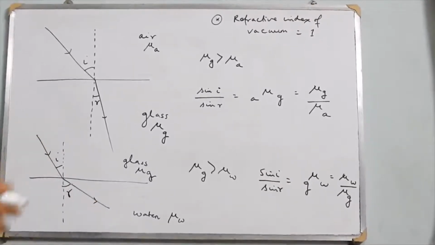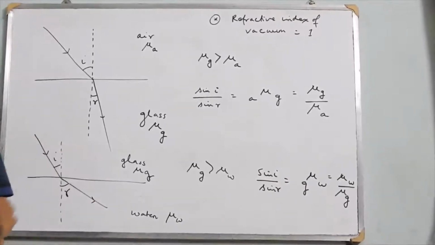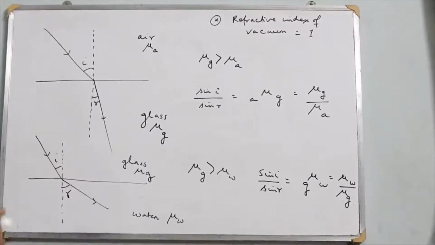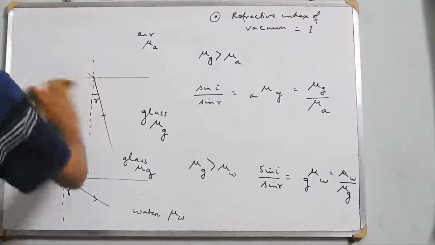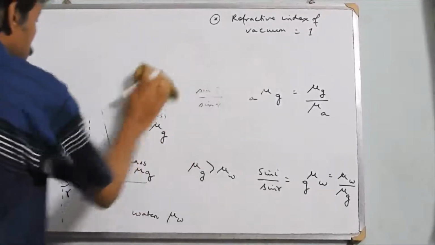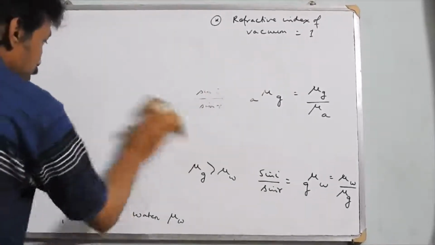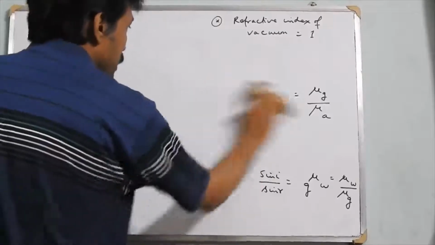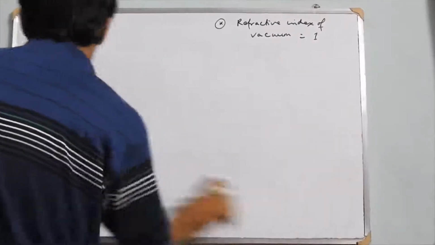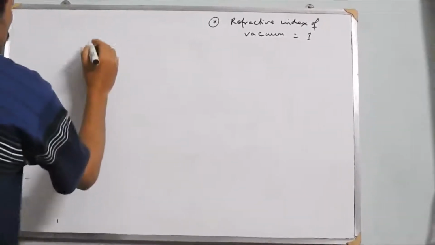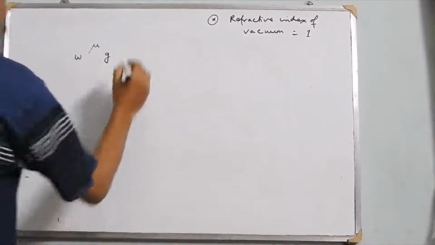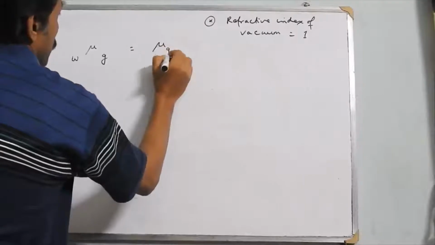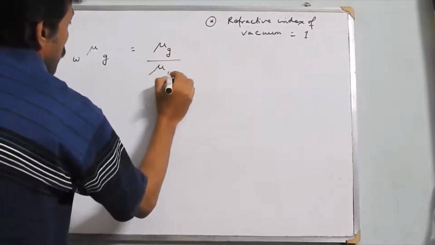So we can compare the refractive index of any medium with respect to air also. For example, suppose we are comparing the refractive index of glass versus water. The refractive index of glass with respect to water is the refractive index of glass by the refractive index of water.